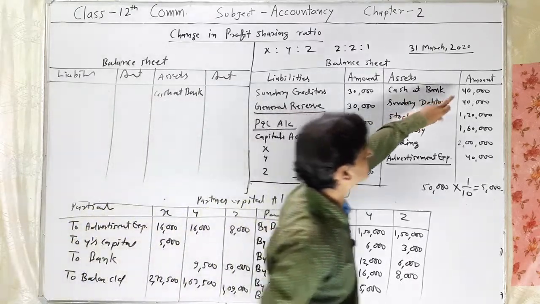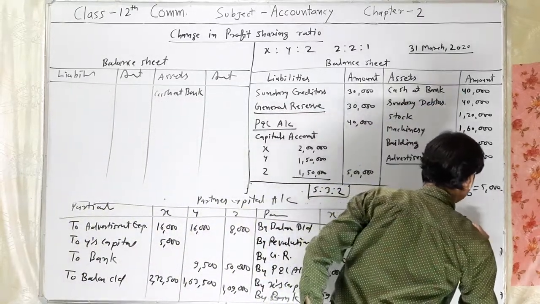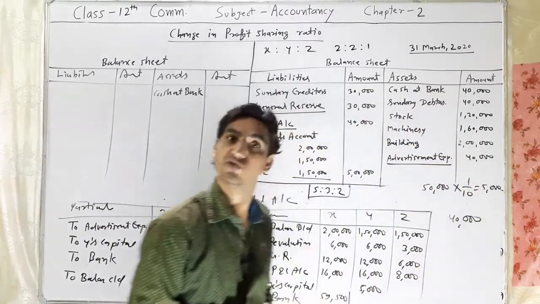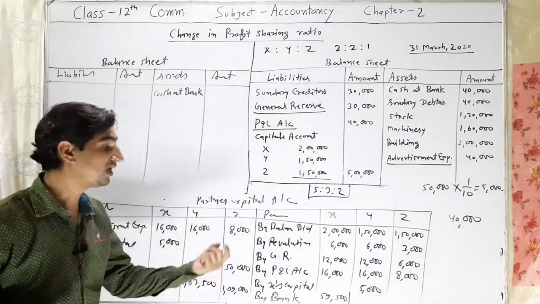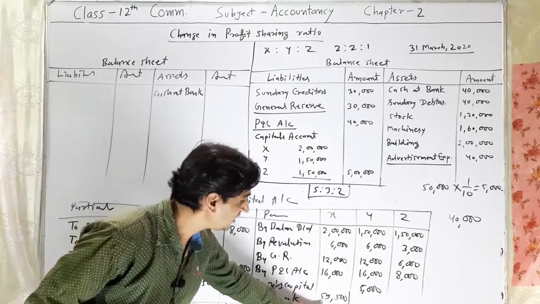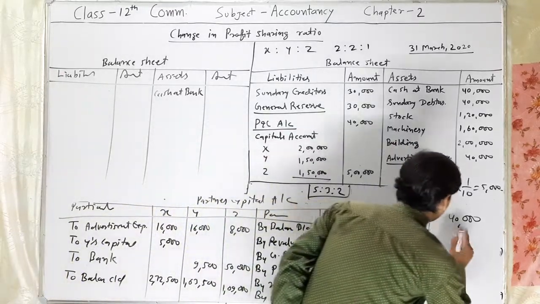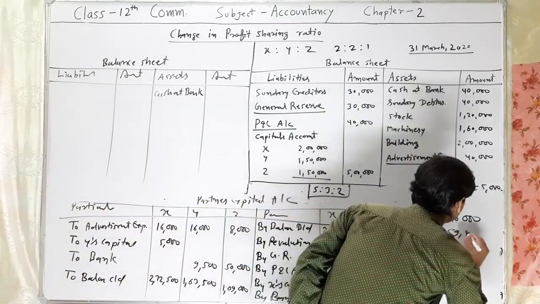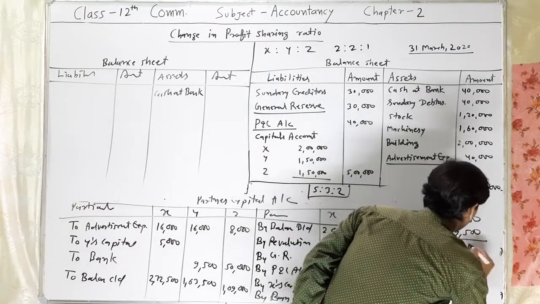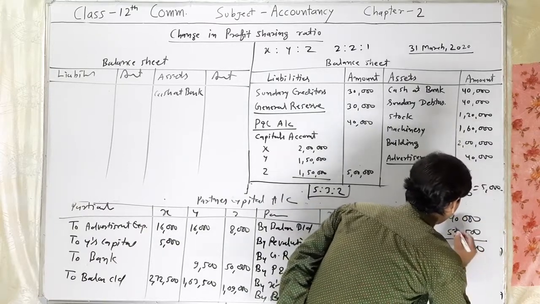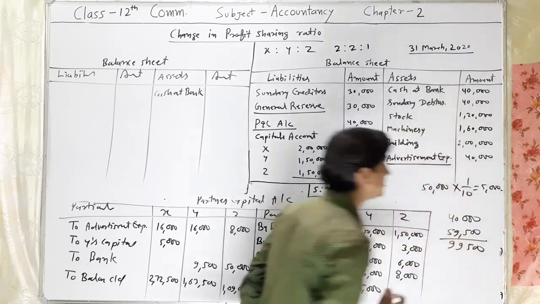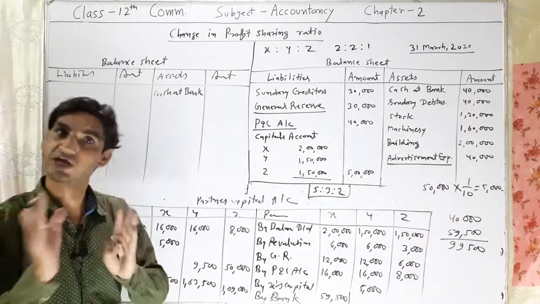The opening balance is rupees 40,000. New capital brought by X is 59,500. Total is 99,500.